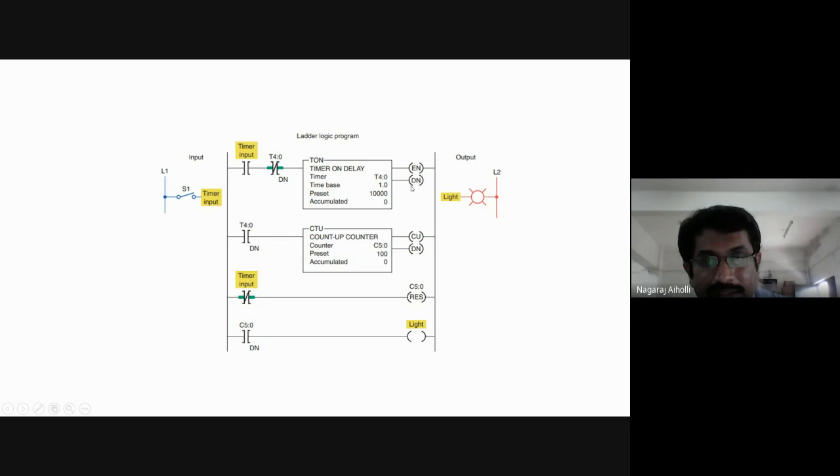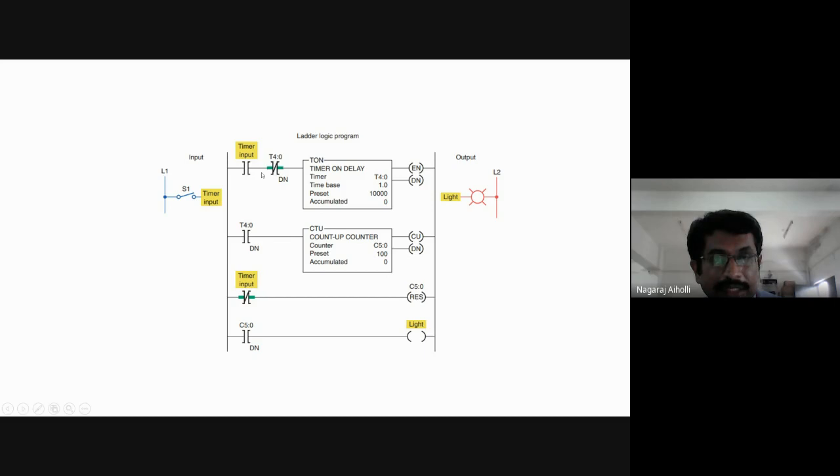When this is 1, this is de-energized. This is de-energized because it is activated only when it is 0. Because of this, the timer will be reset. Whatever maximum count it has counted, that is 10,000, that will become 0. Okay. When it becomes 0, again what is happening? Because of the timer input, this is becoming true, and this DN becomes 0 because it has not reached the maximum preset value.